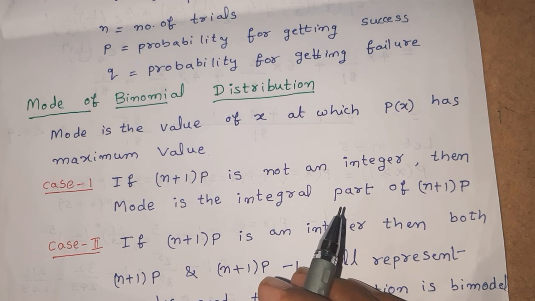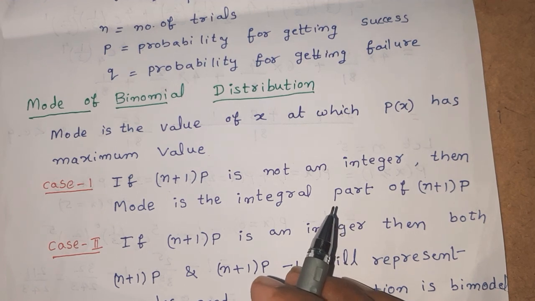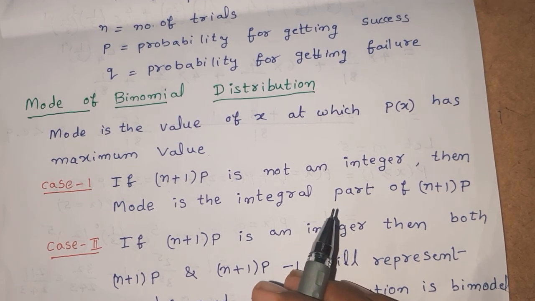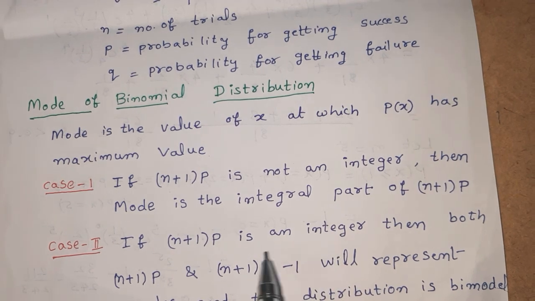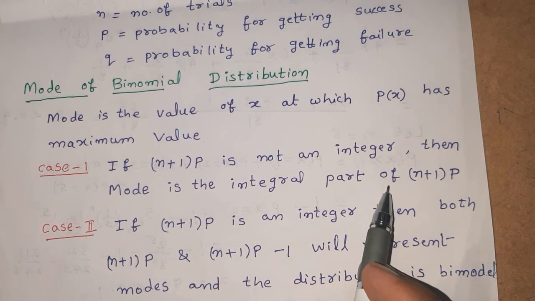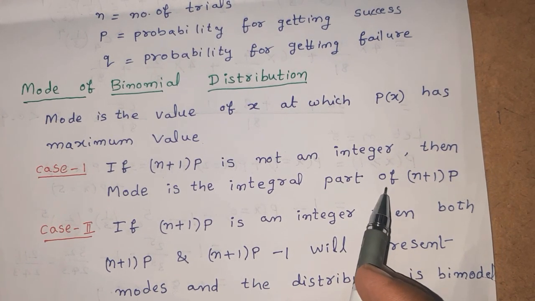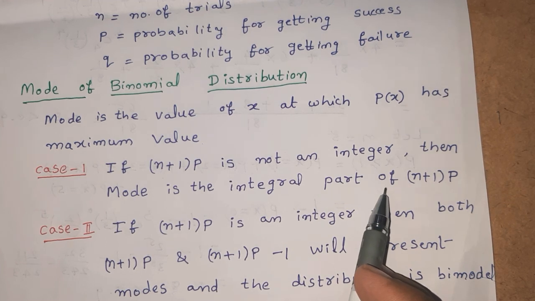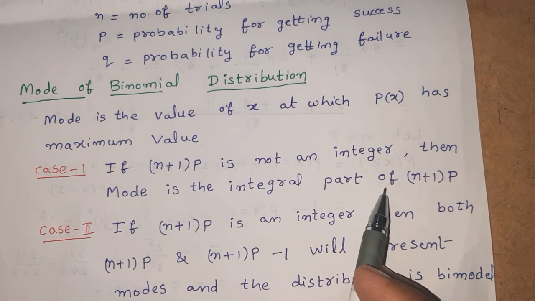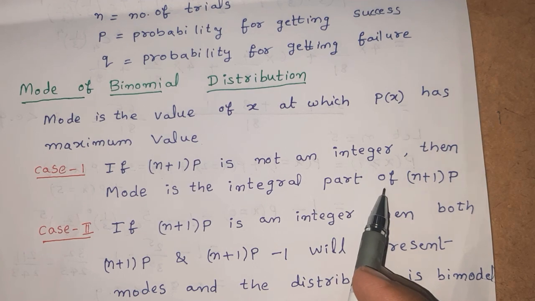Integral part of 2.2 is 2. Integral part of 2.9 is also 2, but integral part of 3 is 3. Therefore integral part of an element is an integer which is very close to that element and less than that element.